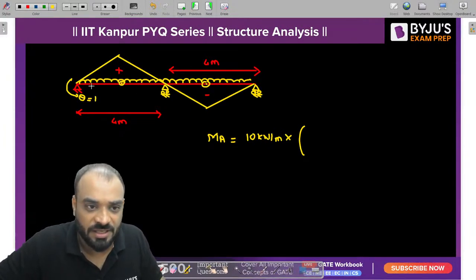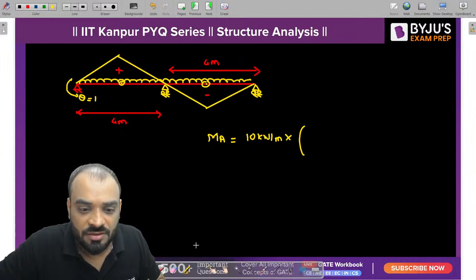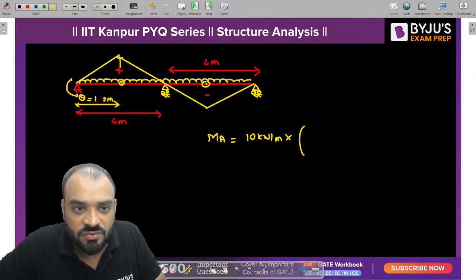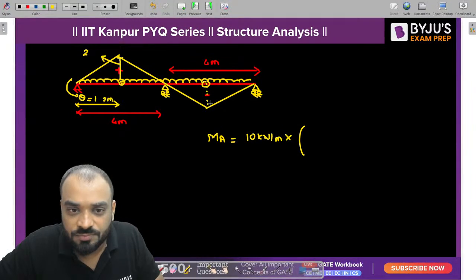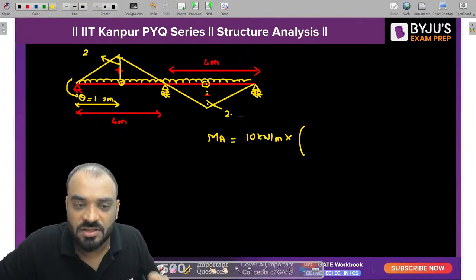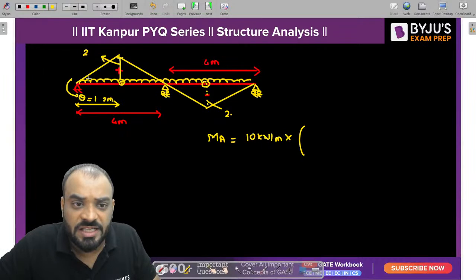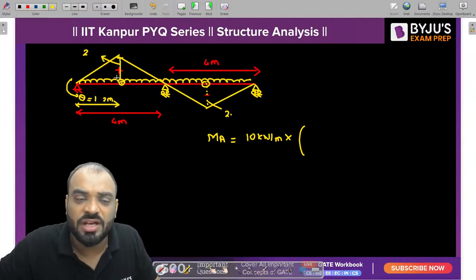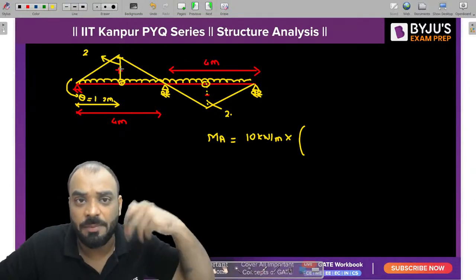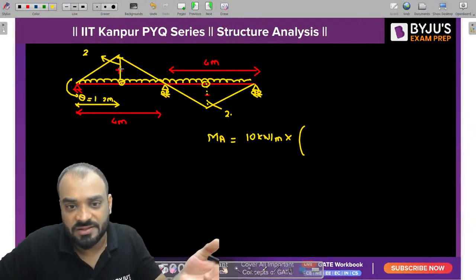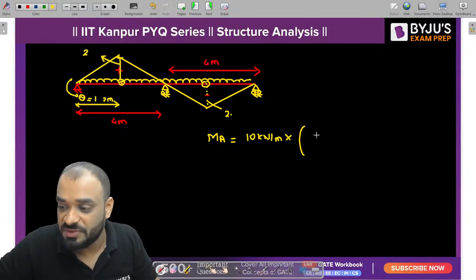Why? Let me explain. If this is theta is equal to 1 and this distance is 2 meter, then tell me, guys, what is this value also? Anyone who can tell me what is this value? Can I say that this is also 2 and this one is also 2? Now you can see, guys, one area is positive, one area is negative, and both the areas are the same, but they have opposite signs. That's why they will get cancelled and ultimately the value of MA will become 0, right?